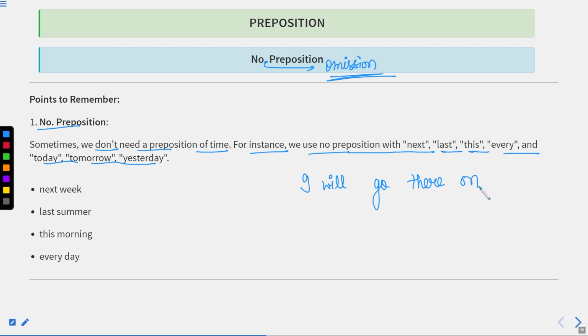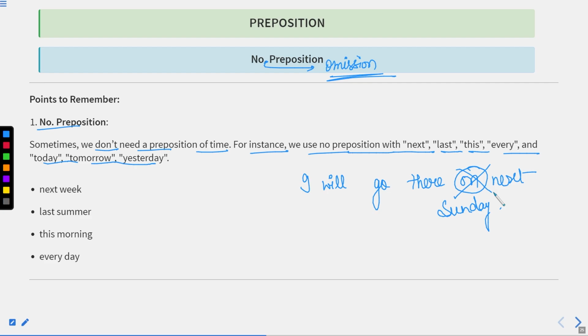Now if I say next Sunday, obviously I'm representing a particular time, that is I am going there next Sunday. I need not use this on before it.